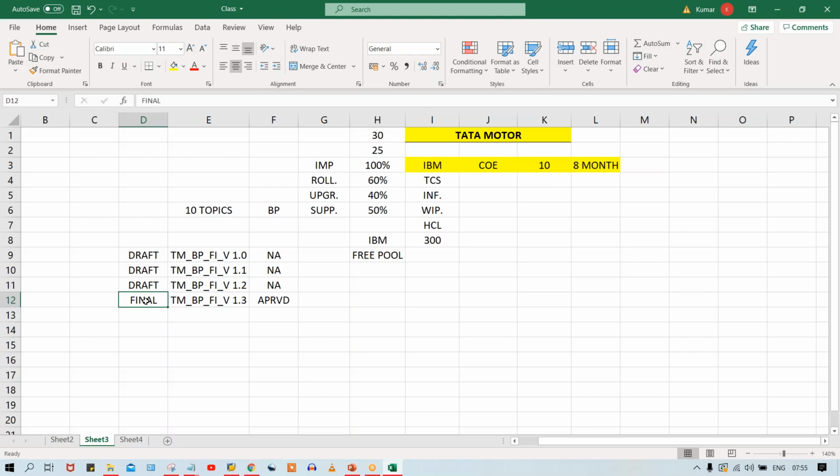So now what is happening: for the final version of the blueprint, you have to take the printout and send it to the client for sign off. Generally the consultant signature is also there, and then the core team member signature also will be there. And once the signature is done, then the second phase is over. It means we have now frozen all the requirements. After that, whatever new requirements are given by the client are not going to be entertained. Why? Because that phase itself is over. Now we have moved to the next phase, right?